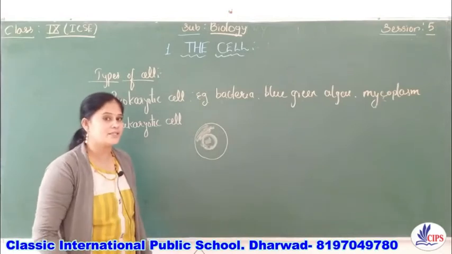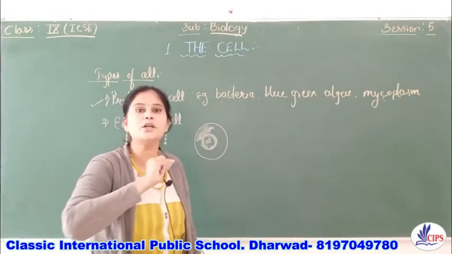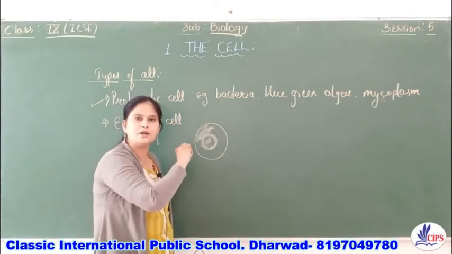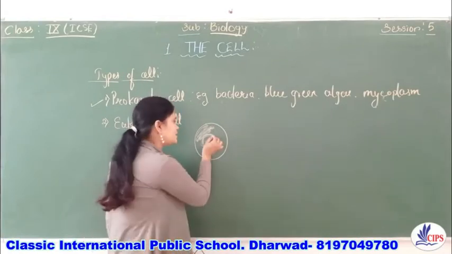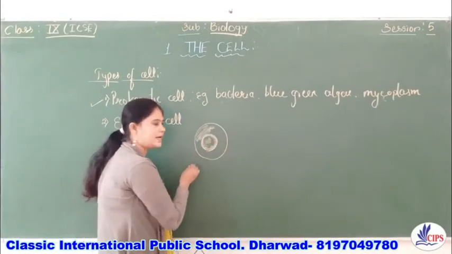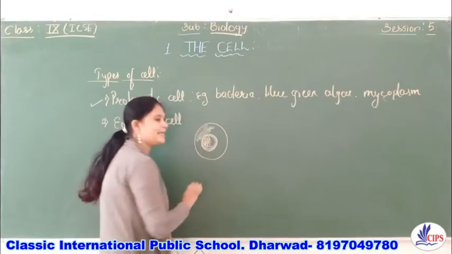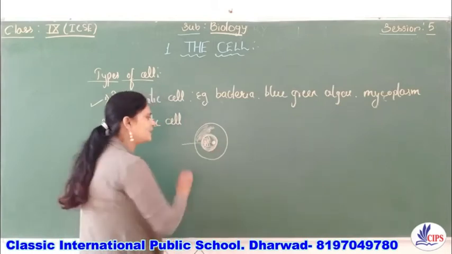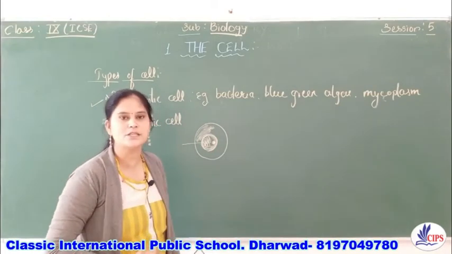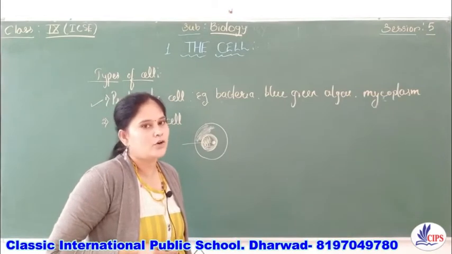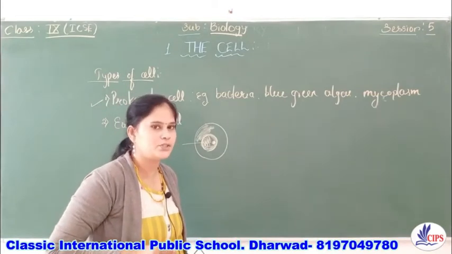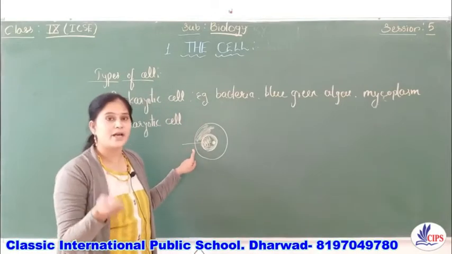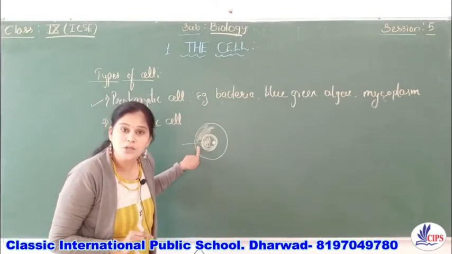When I say the nucleus is not bounded by the nuclear membrane, the question arises whether the nuclear material is present or not. In the animal cell or plant cell we studied that the nucleus is present in the center, and in the nucleus we have the chromatin network and the nucleolus. The chromatin network condenses and forms the chromosome, and on the chromosomes the hereditary units are present. Those are called genes, which are of DNA and RNA. So DNA or RNA are the genetic material present in the nucleus.